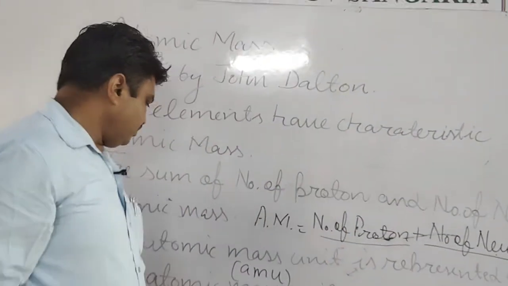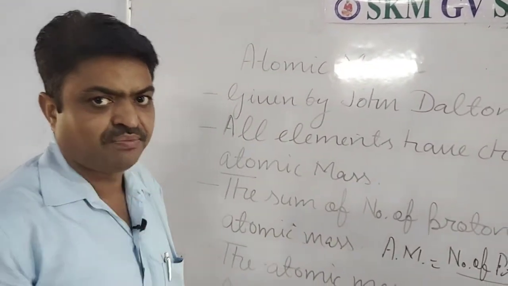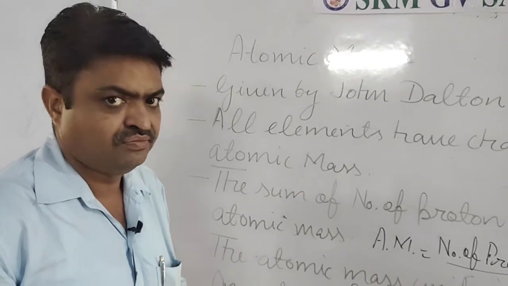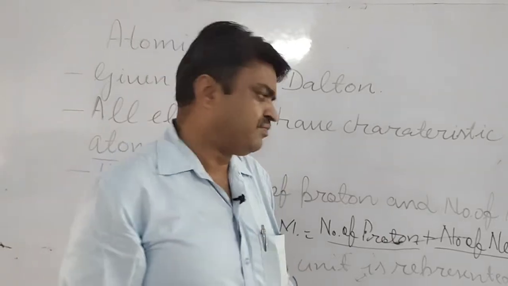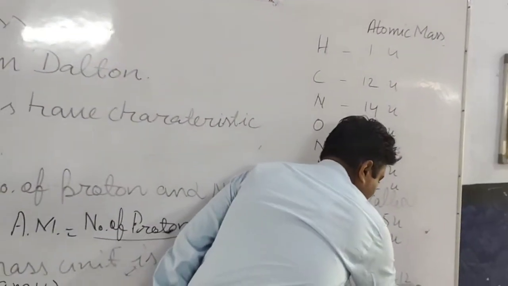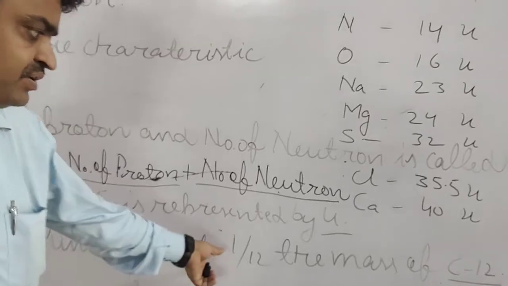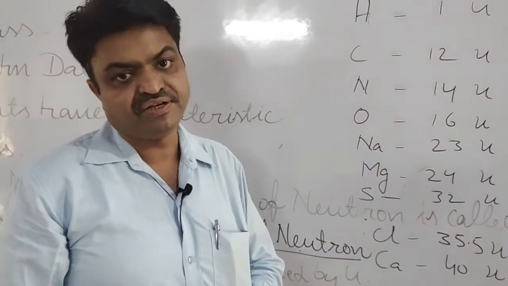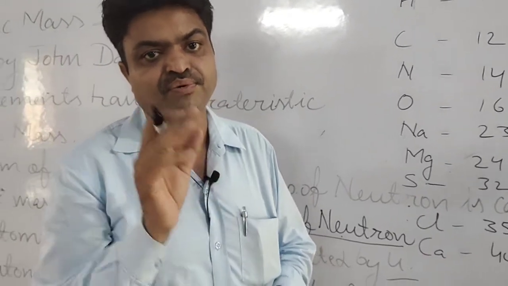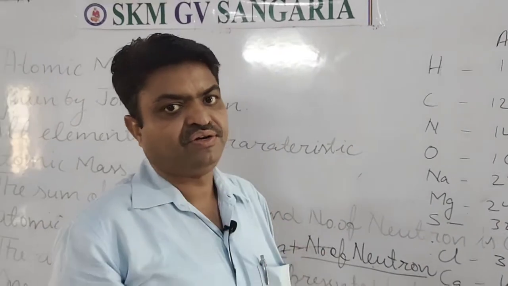Now we come to the atomic mass unit. What is atomic mass unit? One atomic mass unit is equal to 1/12 the mass of carbon-12. Now what is carbon-12, student? Carbon-12 is an isotope of carbon. So atomic mass unit is equal to 1/12 the mass of carbon-12. With the help of this we get the atomic mass unit.